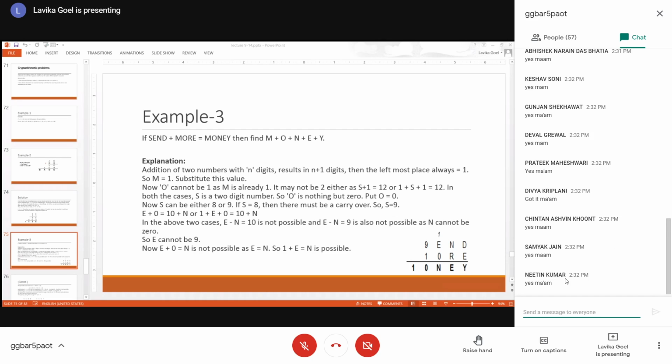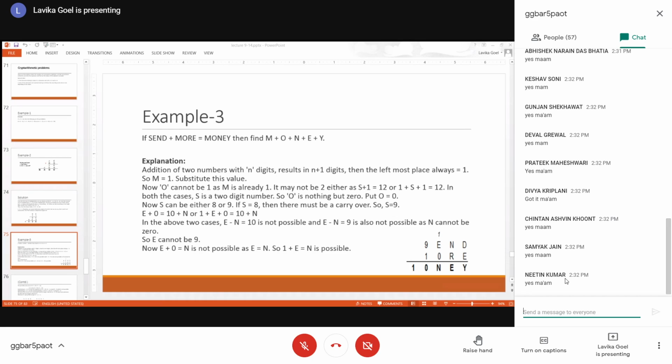So the equation we have just used to conclude that this N plus N is not possible. This is the only thing which we want to establish from this equation, that there is no carryover generated because these two equations are not possible. So that means there is no carryover possible. So that means S was 9 and E cannot be 9, right? E cannot be 9 because these equations are not possible.